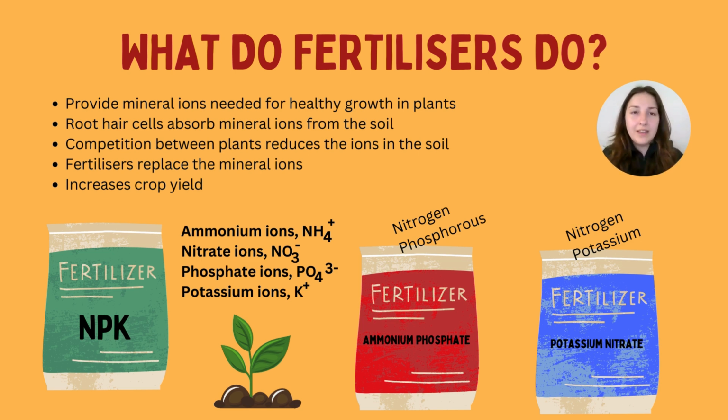So for example, those potassium ions essentially help with enzyme activity. The phosphate, for example, in the DNA that we know of, that phosphate backbone is made from phosphorus, so it can help with DNA and RNA and making that double helix. Nitrogen, for example, is found in chlorophyll. All of these mineral ions have a really great use in plants, and that's why we have to give those plants those minerals. Now, you might be thinking, doesn't the soil just contain them?